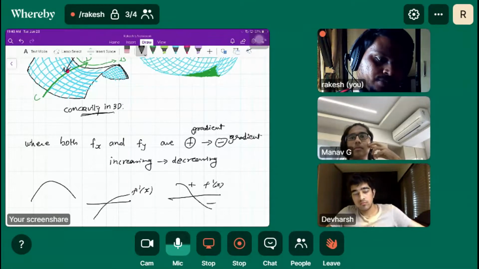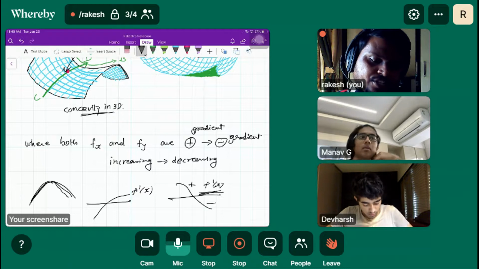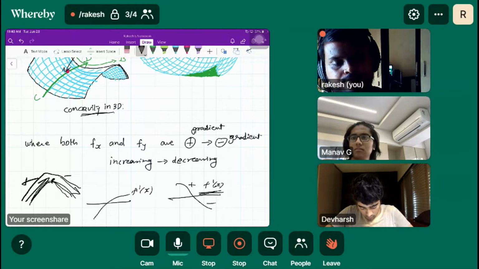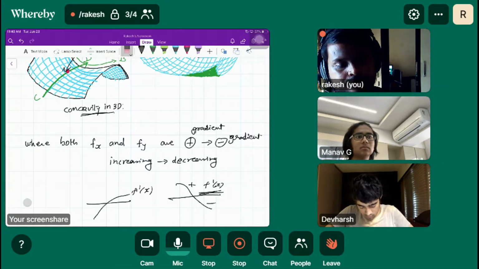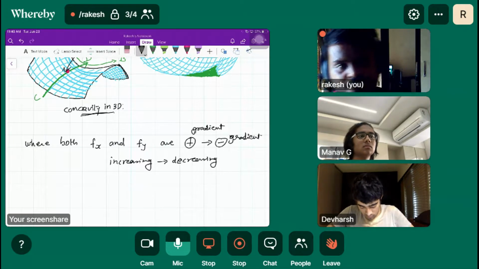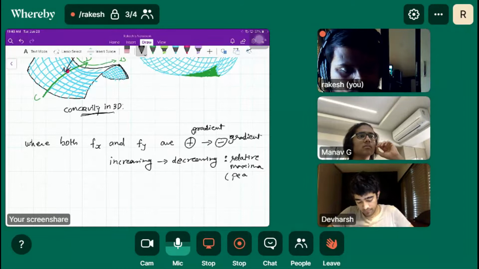We are talking about the gradient, not the whole function. You can understand it this way also: it is an increasing function, then at some moment it is zero, and then it is decreasing. So the gradient is increasing, and after some time it is decreasing. So increasing to decreasing, right? Got it. For increasing to decreasing, we are at relative maxima. That is the peak of the surface.